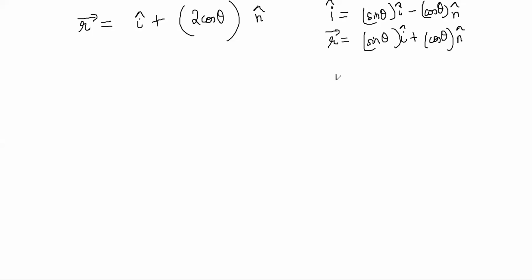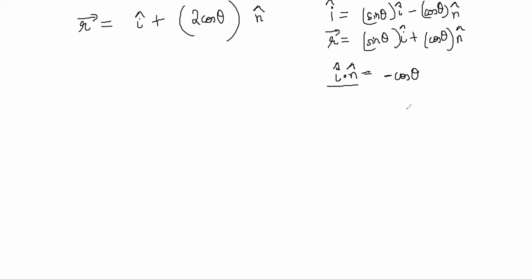So clearly if you do I cap dot n cap, the dot product of these two vectors, n cap is in the j direction, so I dot j will be 0. In this I dot j, the first term becomes 0 and the second term becomes minus cos theta, right?